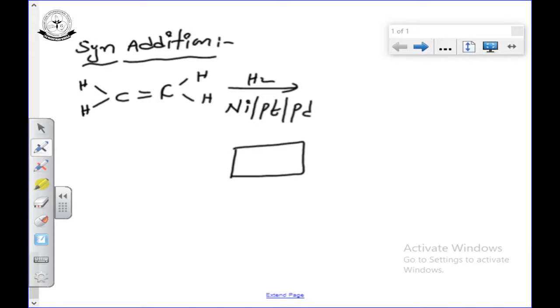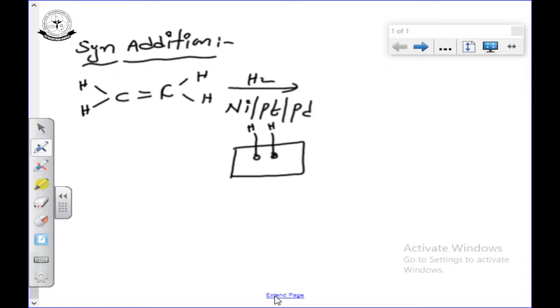In a solid the molecules are tightly packed, and in between there is a gap, that gap can be occupied by hydrogen. Syn addition means hydrogens will be attached on the same side, and anti addition means we add on opposite sides.